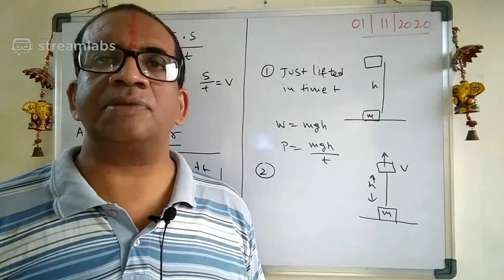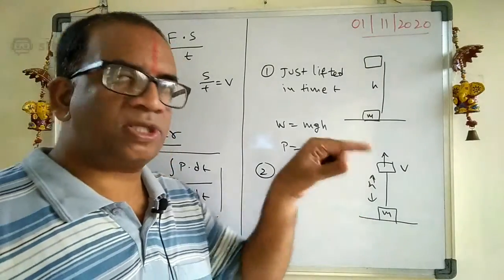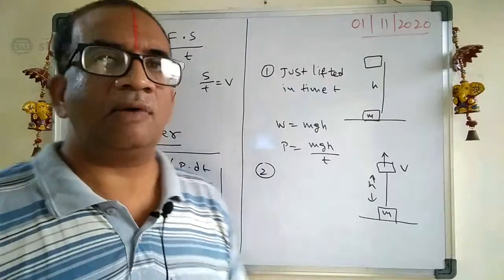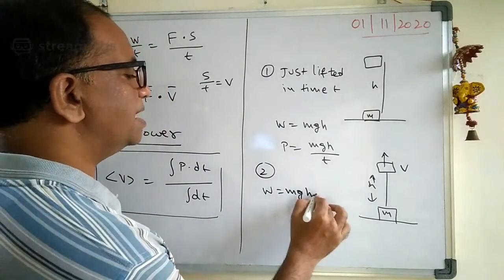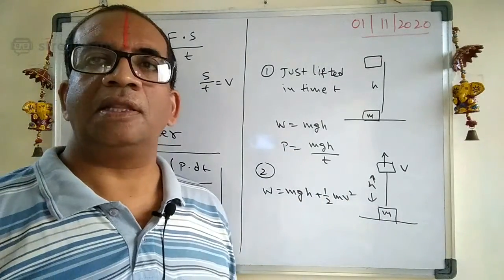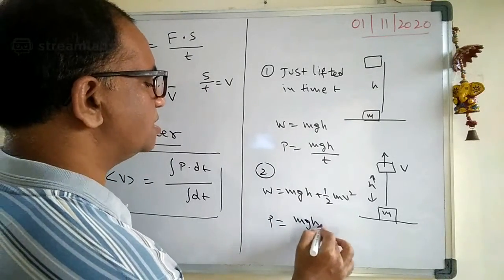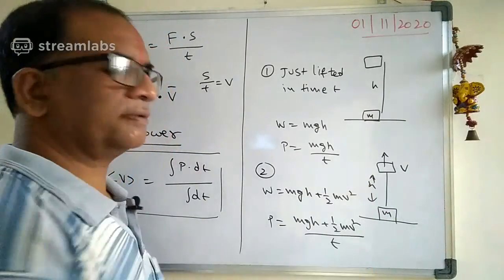Are you following what I am saying here? It has some potential energy as well as kinetic energy, because it has some velocity here. They were not telling me what the work done is here. The work done is equal to mgh plus half mv square. They were asking what the work done is here. Work done is equal to mgh plus half mv square, divided by time taken.